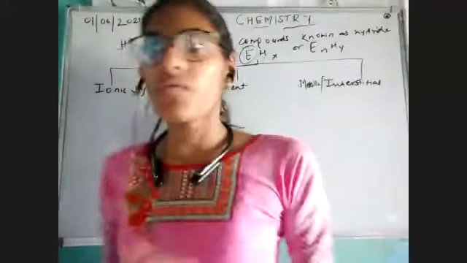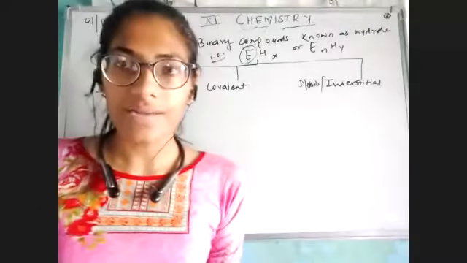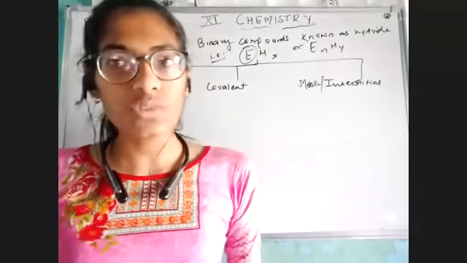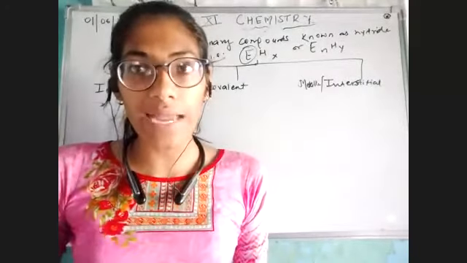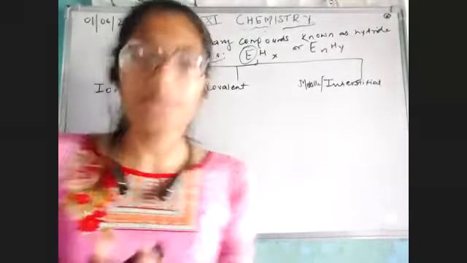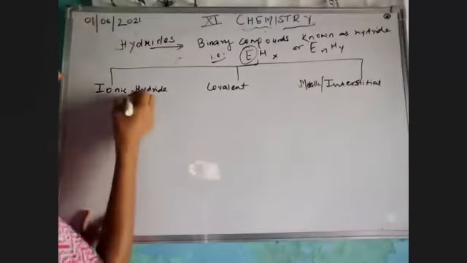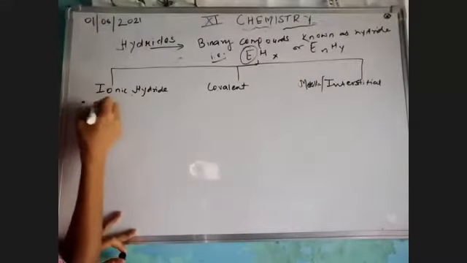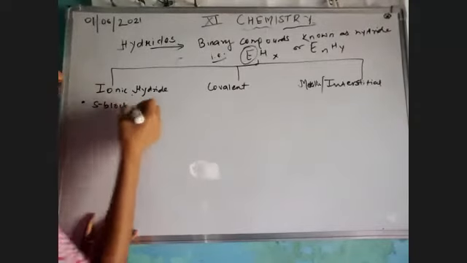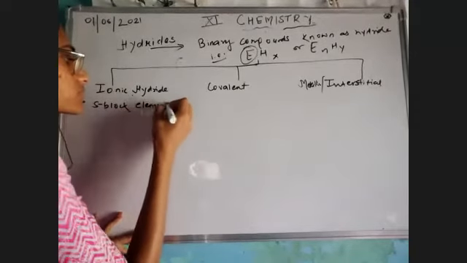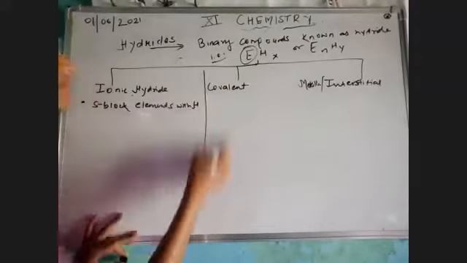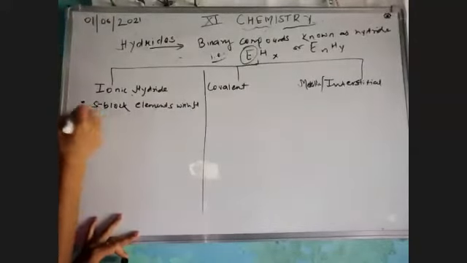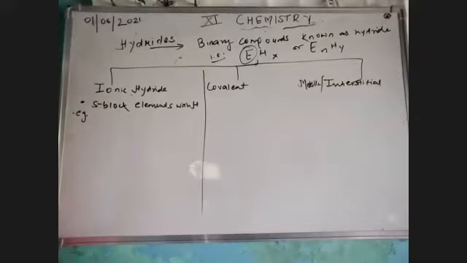First of all, ionic hydrides are those hydrides which are formed by the combination of s-block atoms with hydrogen. Very simple. I'm just saying there is a combination of s-block elements with hydrogen. For example, what do we have in the s-block?